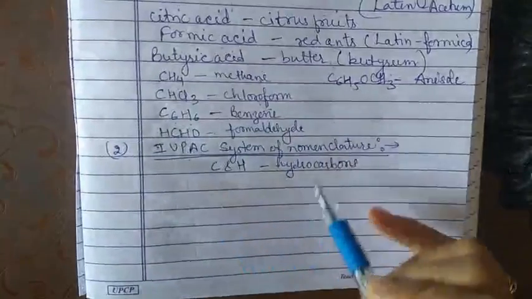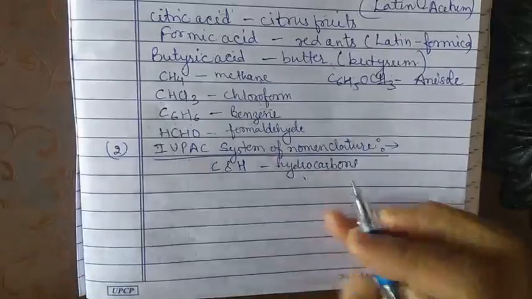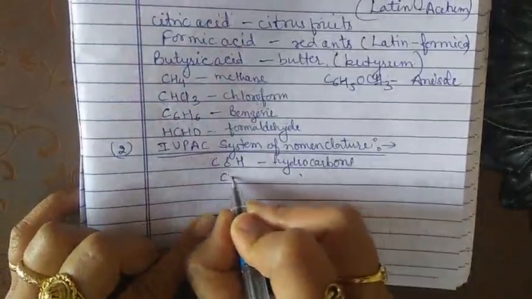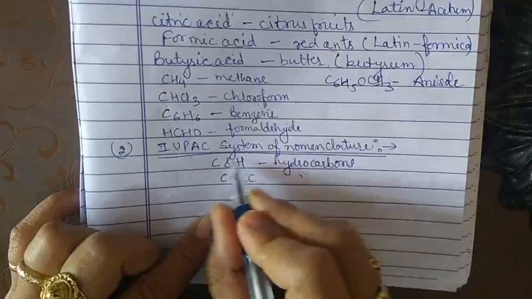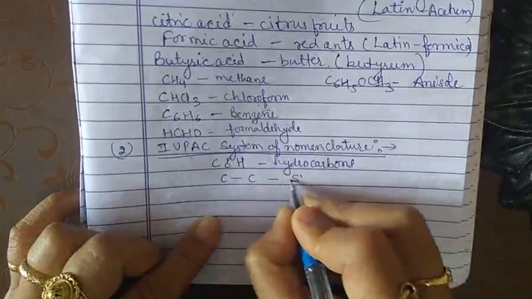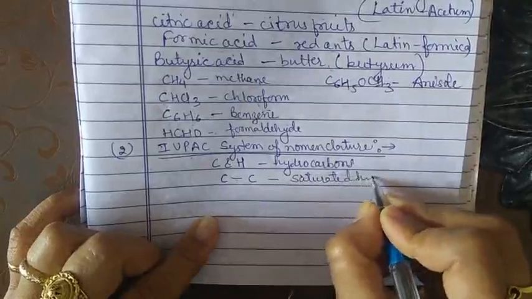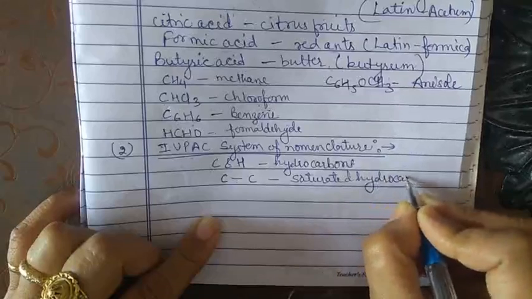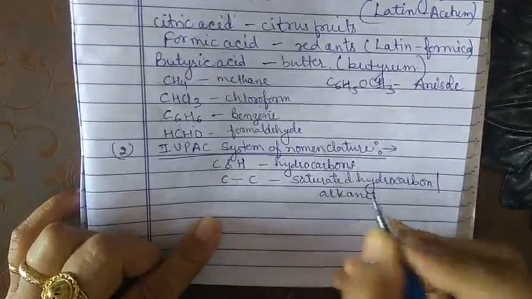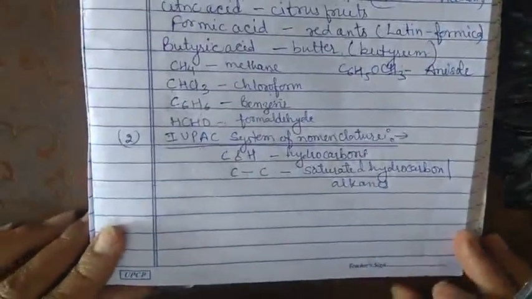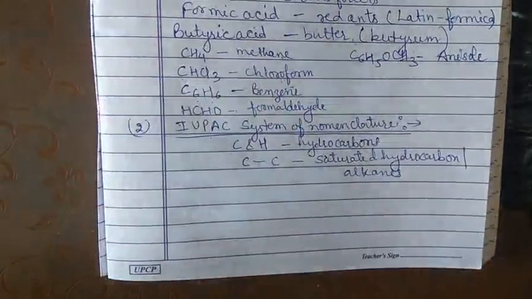If all the carbon atoms in a hydrocarbon are linked through single bonds, meaning one carbon atom is attached to another carbon atom with a single bond, such a hydrocarbon is called a saturated hydrocarbon, or an alkane.